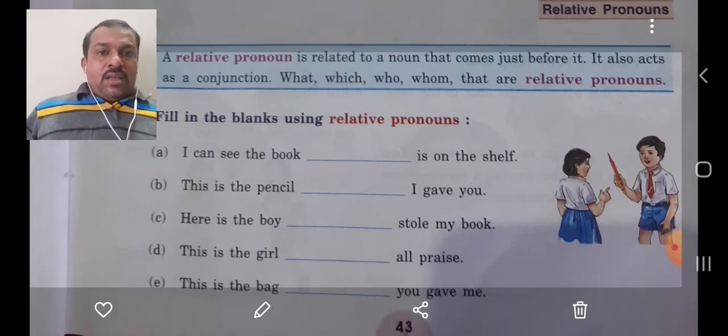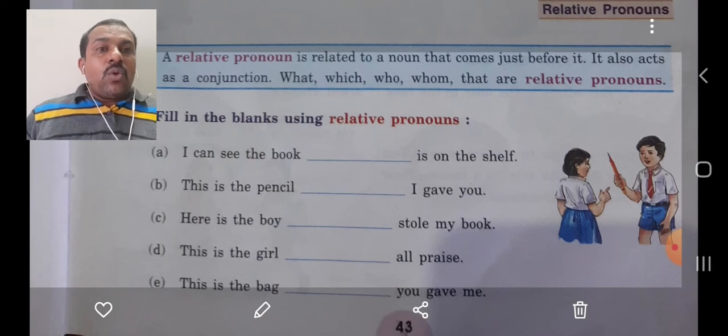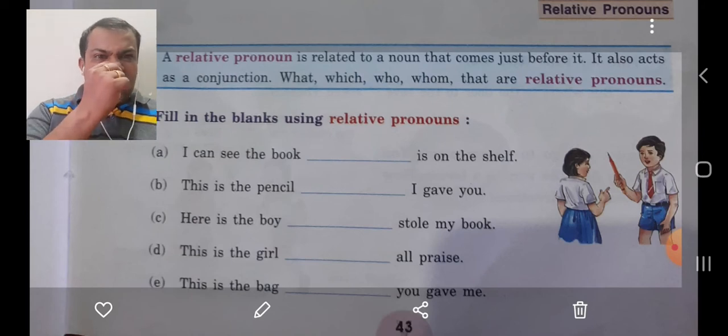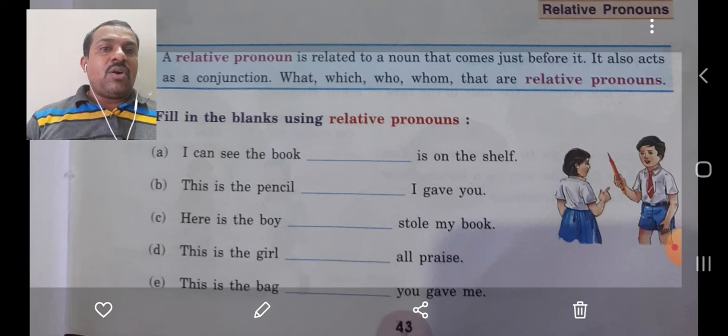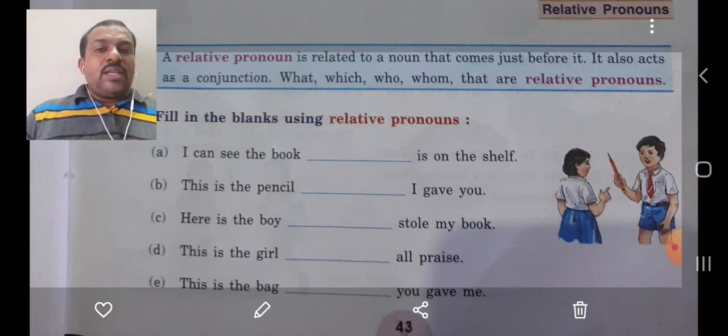Exercise. Now I can see the book. What will come? I can see the book which is on the shelf. Which book? He can say which is on the shelf. This is the pencil that I gave you. Okay, this is the pencil that I gave you.